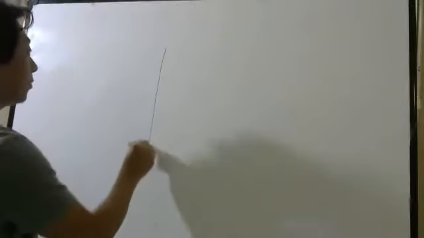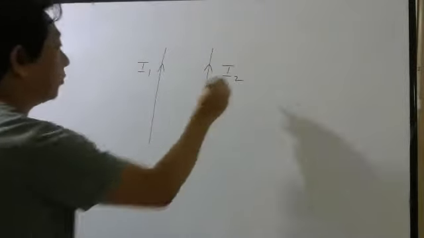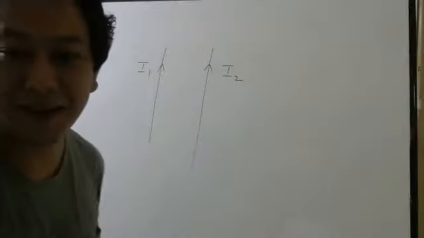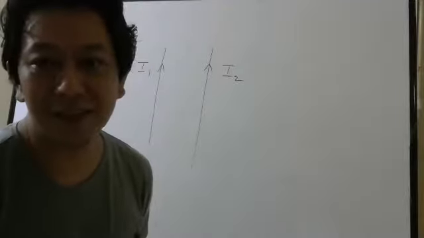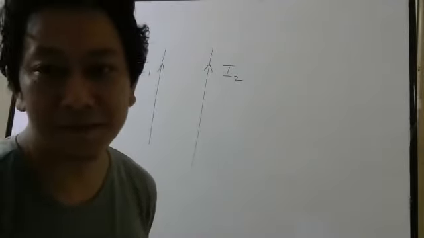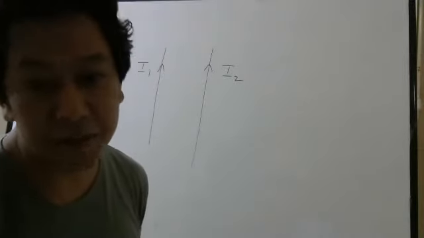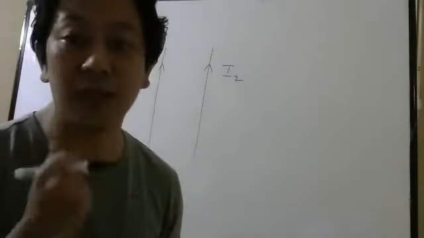But before we do all that, let us just revise the last class quickly once. We will try to revise all the things that we discussed the last class. So I told you if you have two parallel current carrying wires, then they will attract or repel. What did I teach you that time? It is opposite to charges. In charges, like charges will repel. Here these are like currents, meaning current in the same direction. So these like currents will attract. Let us try to see why it is attracting.